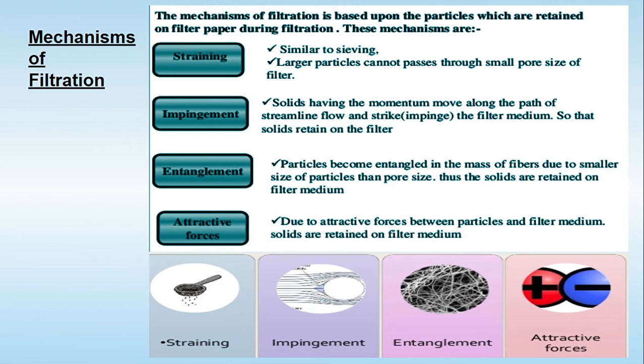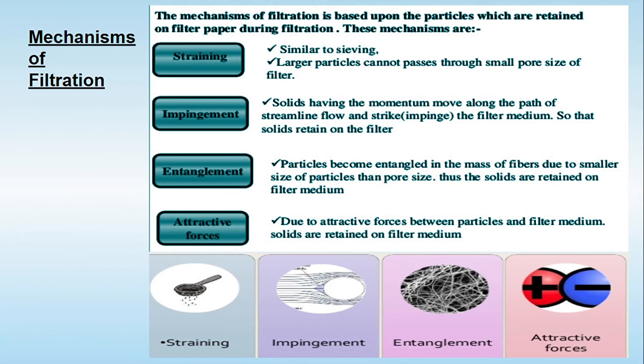The filter medium has small pores, and solid particles which are bigger than those pores are retained, while particles smaller than the pore size of the filter medium pass through. This mechanism is similar to sieving, and it is known as straining.